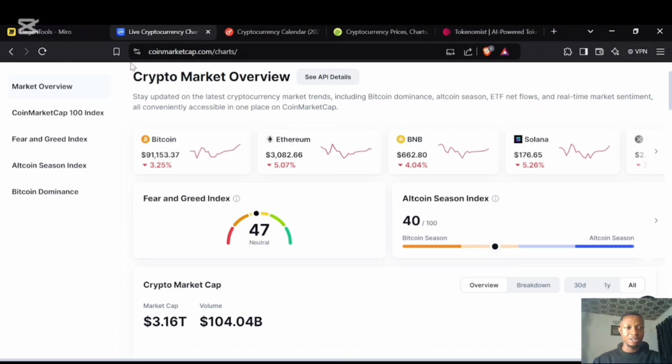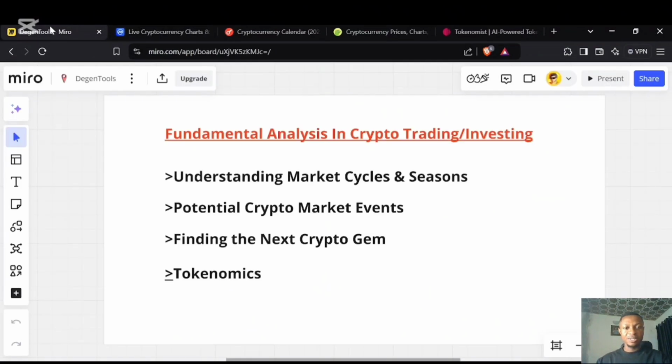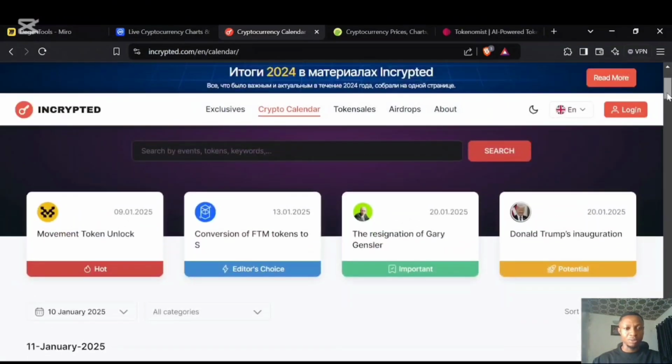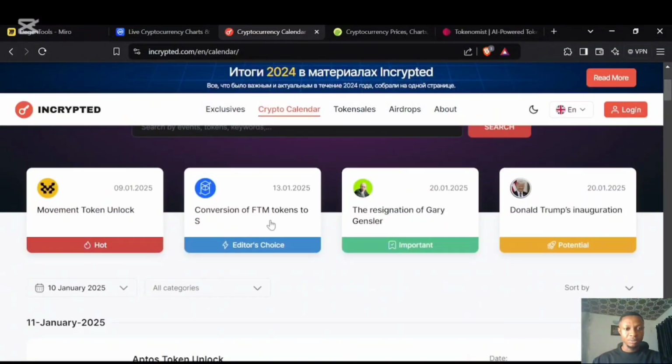And that brings us to the next phase, which is potential crypto market events. What are the events that affect the crypto market? So we'll be using another tool called encrypted.com/calendar. It will show us some very powerful information that will happen in the coming days that has potential to move the market sideways, upward or downward. Top on my list here are some very notable events to pay attention to.